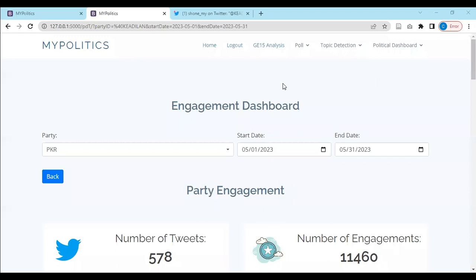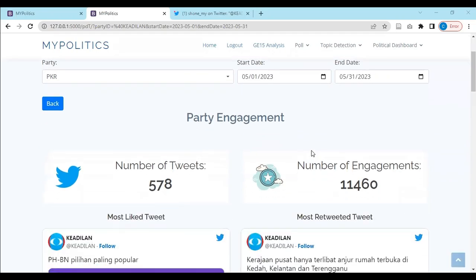So the party can click the post button to come into this engagement dashboard. And this page analyzes their party's engagement as well as their party's politicians' engagement with the public. So the first part is party engagement.